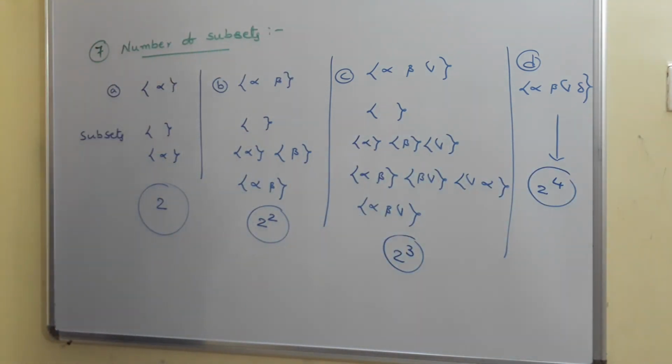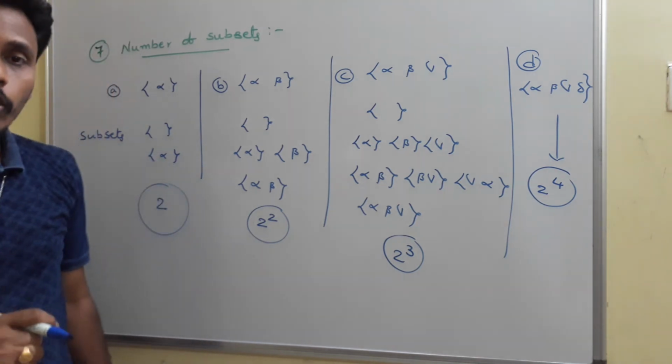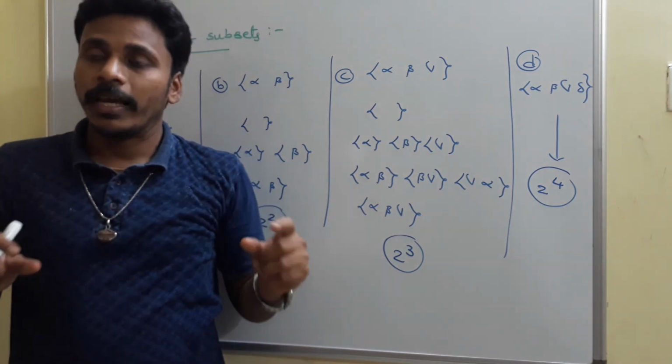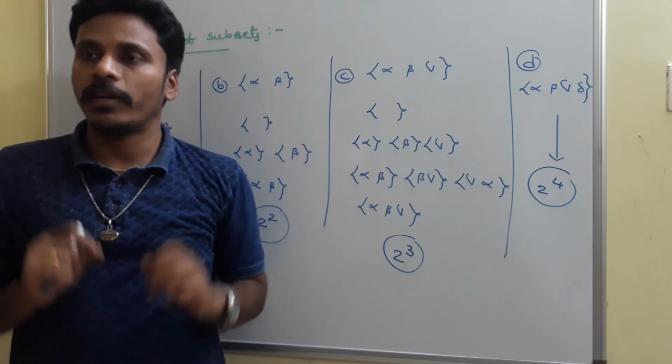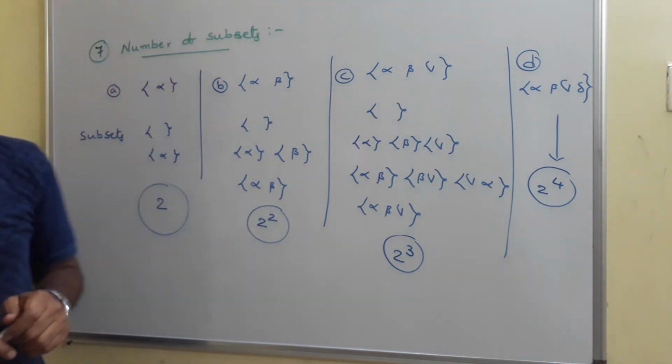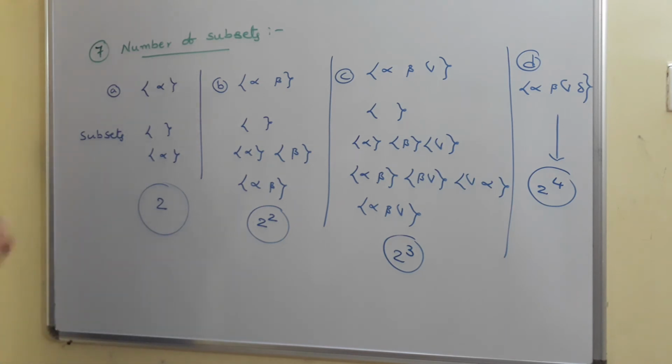So at the end, if I have a set containing n elements, then the number of subsets is nothing but 2 power n. I will conclude it after this. Just have a look at this and take a screenshot, and I will give you 7e where I will conclude this statement.